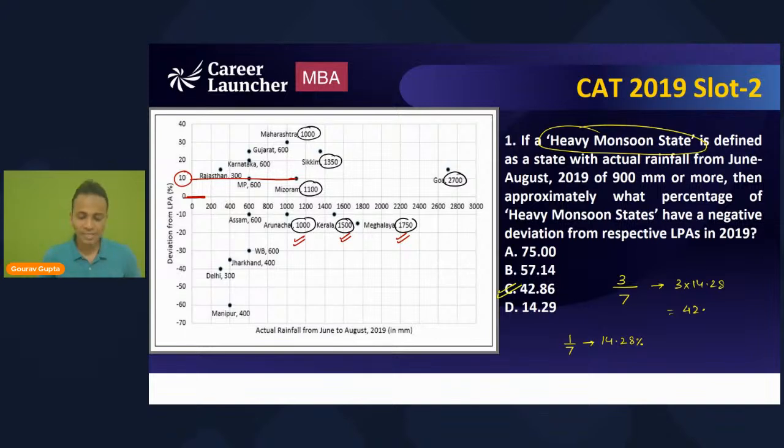All right, Soumyadeep, am I clear? You have given your answer as option B, but option B will not be the answer. Option C it will be, 3 by 7. 3 multiplied by 14.28, that is 42 point something, should be the correct answer. All right. Am I clear to each and every one of you? Please quickly write a yes in the chat box so that we can move on to the next question.